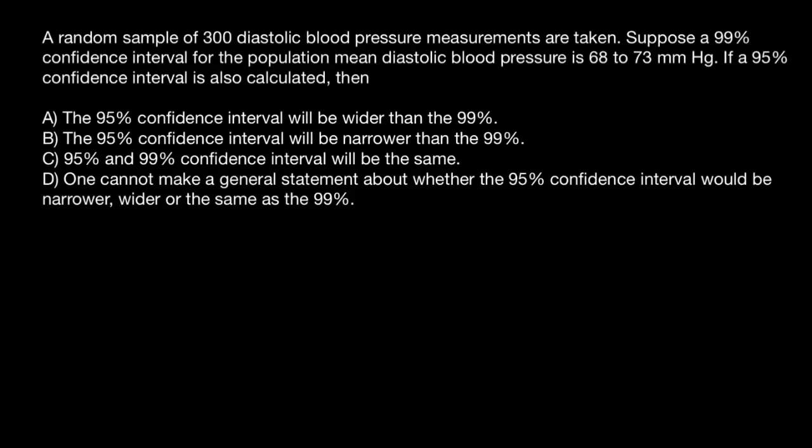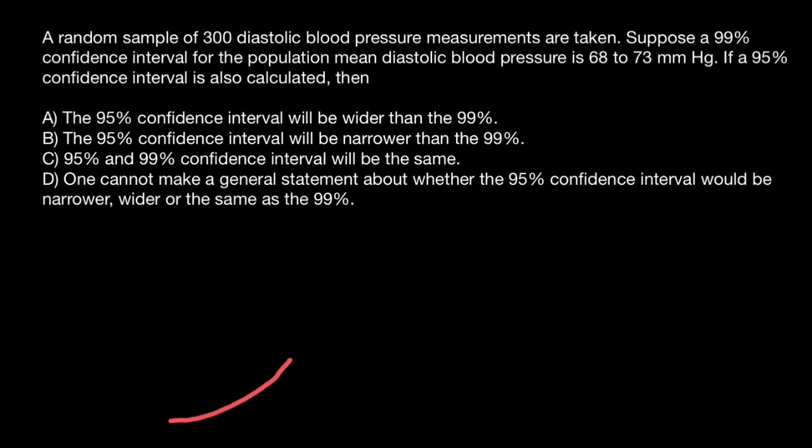Hello and welcome to Nikolay's Biostatistics lessons, and today's question is: a random sample of 300 diastolic blood pressure measurements are taken. Suppose a 99% confidence interval for the population mean diastolic blood pressure is 68 to 73 millimeters of mercury. If a 95% confidence interval is also calculated, then, and we have to choose a correct statement.